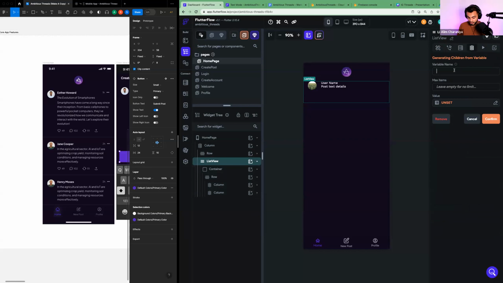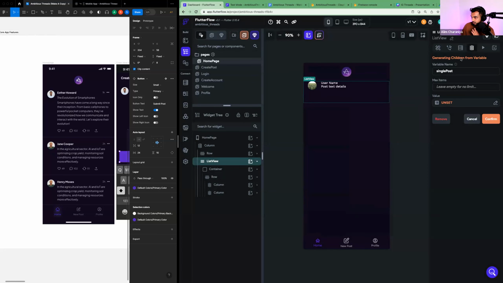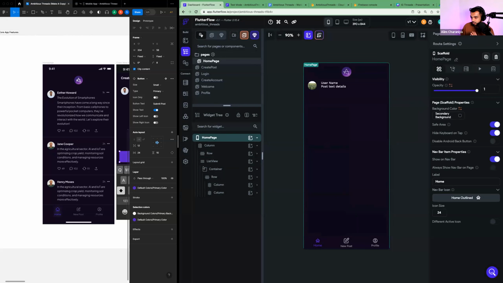So we're going to call this variable name, I'm going to call it single post to make it easy to identify what it is. And I know it's a single post. We're going to leave empty for no limit. Value. Actually, here, real quick. We got a little ahead of ourselves. Before we do that, what we got to do here is actually go get all the posts from the database.